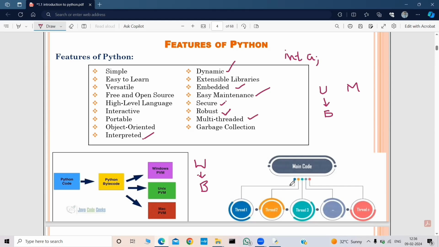And multi-threaded. Basically, the Python main code can be divided into multiple threads. And a thread is a very lightweight process. This multi-threading is mainly used to achieve parallelism in the program, right? So Python has an amazing multi-threading feature also. And garbage collection means removing the unwanted memory locations from the main memory or the RAM. So that's it about the features of Python.